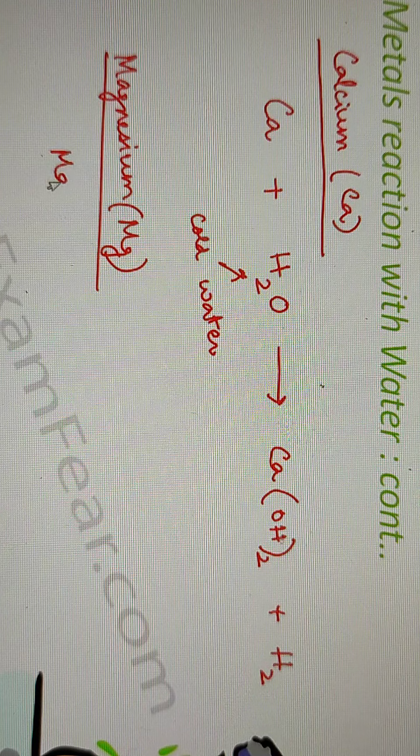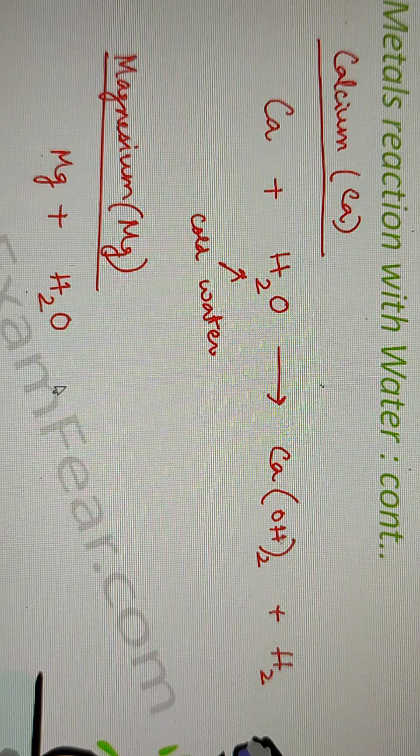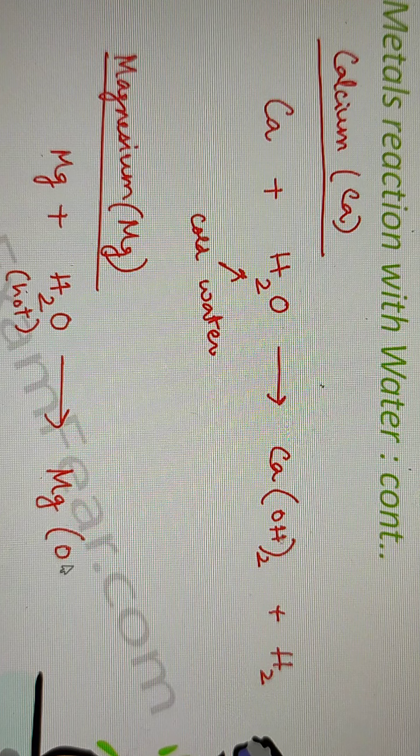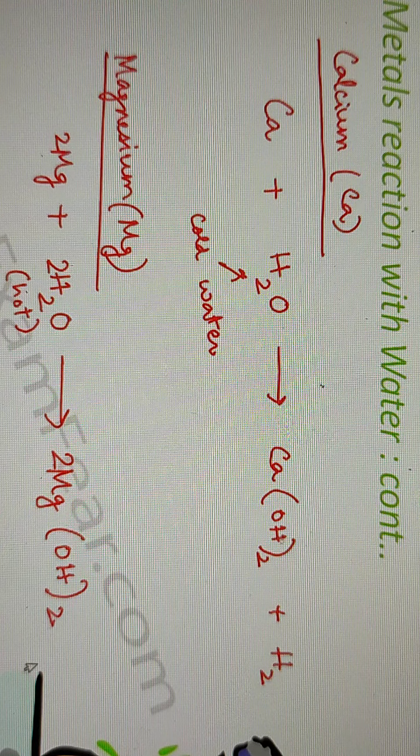Now when magnesium reacts with water, what happens? Here it depends. Magnesium does not react with cold water. So if you put magnesium inside cold water, nothing will happen. There will be no reaction at all. But instead of cold water, if you put magnesium in hot water, then the reaction takes place and magnesium hydroxide is formed. In many cases I am not balancing the equation, so please do that yourself. So the reaction takes place only with hot water.